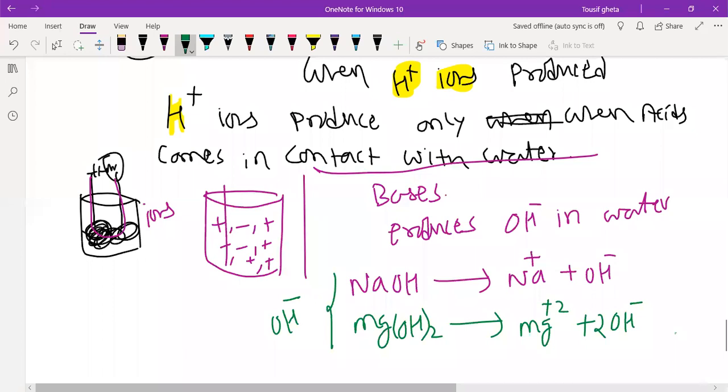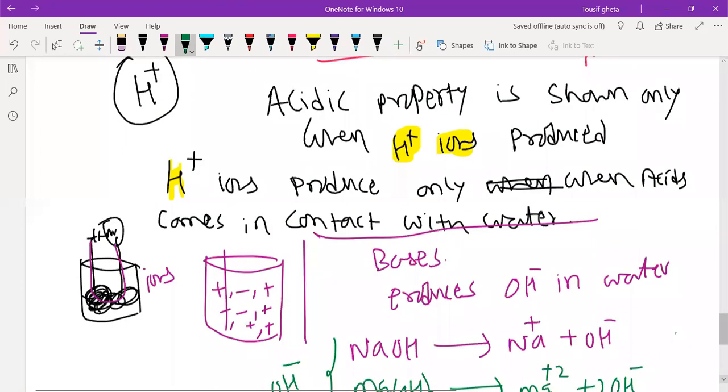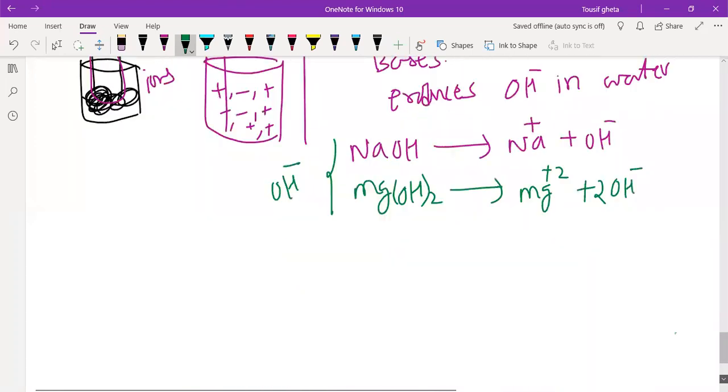Now I will go for one practical application. Let us go for one practical thing now. Let us understand this one, very, very interesting.